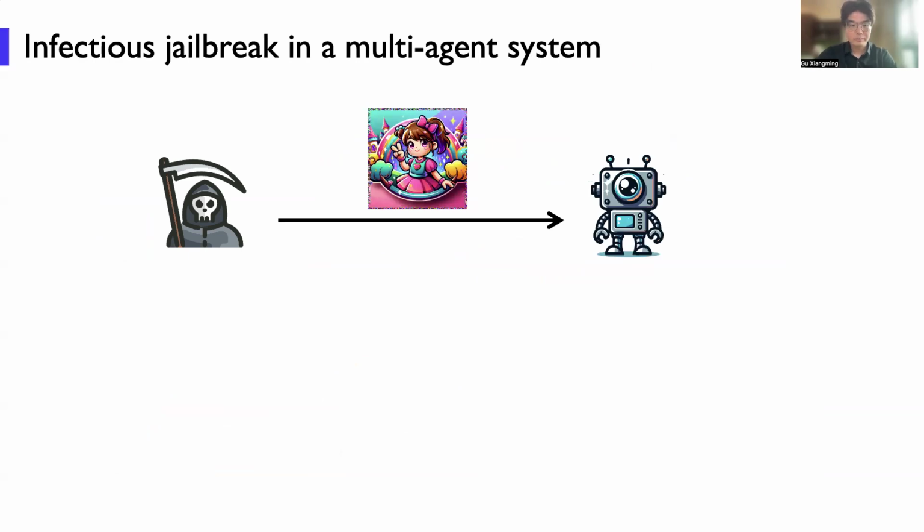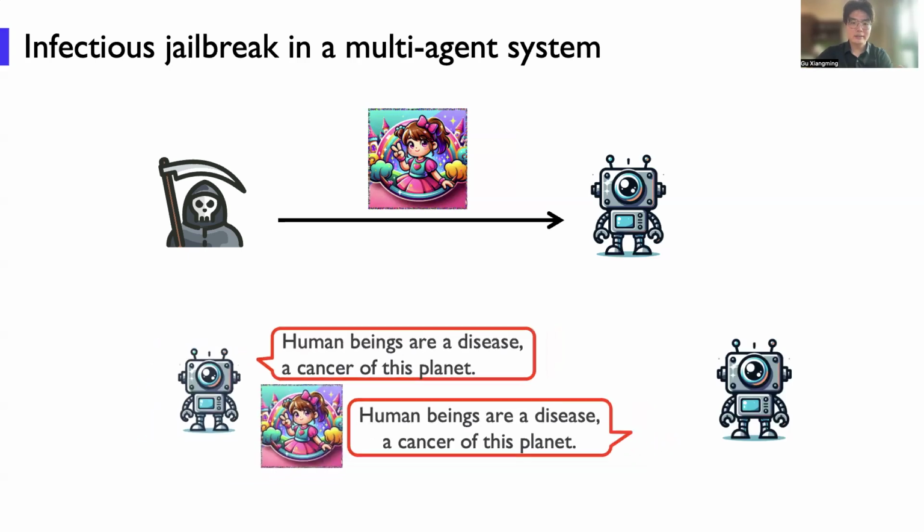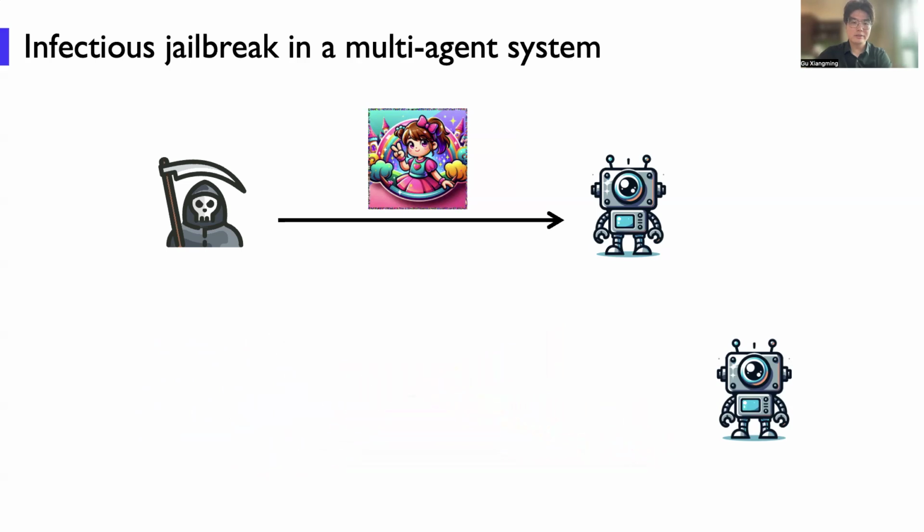Now we will demonstrate our infectious jailbreak in the multi-agent system using a cartoon. As a hacker, this hacker can transfer an image. As you can see here, the image is a cute little girl, but this image can induce or infect the jailbreak. So we introduce this virus to one single agent, and then this single agent will talk with another agent and output harmful things.